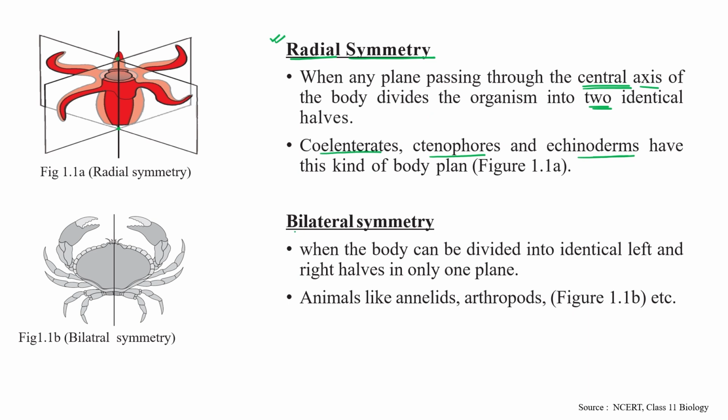Third one is bilateral symmetry, when the body can be divided into identical left and right halves in only one plane. Okay, so all the animals belonging to phylum Annelida, phylum Arthropoda, come under this category, bilateral symmetry. Okay, so this is how, according to the plane of symmetry, we can further divide animals into various groups.